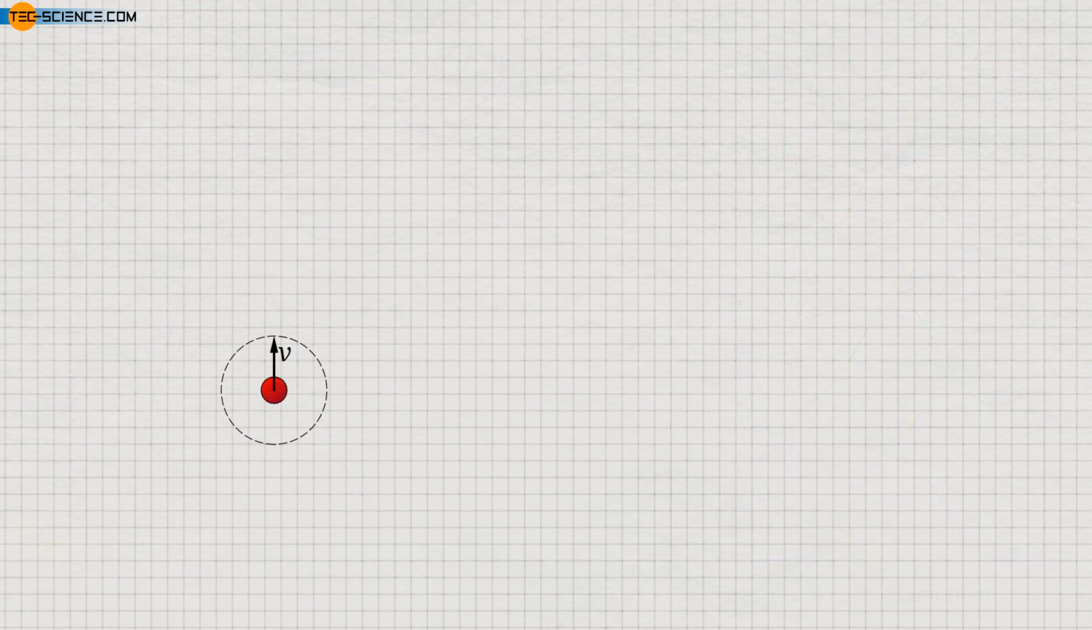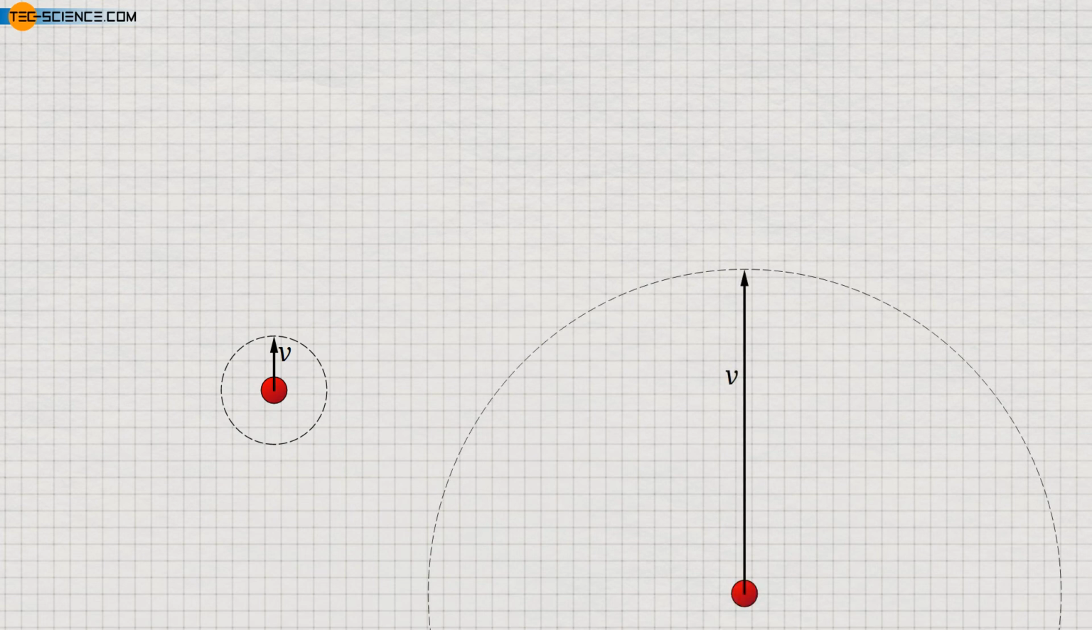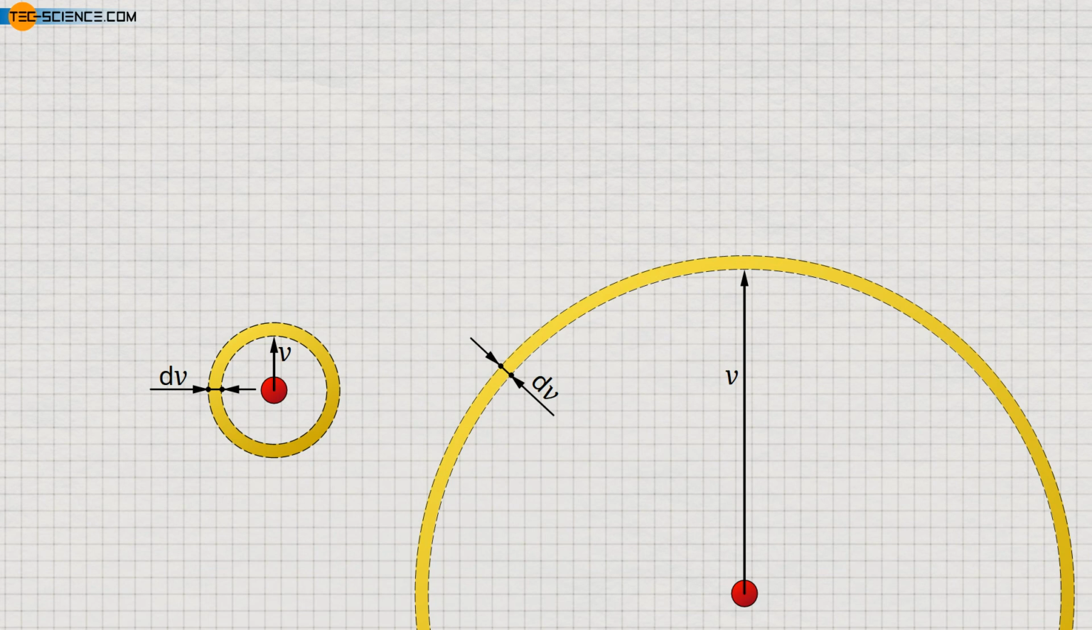For this purpose, we consider a relatively low speed and a relatively high speed. For both cases, a speed interval of the same size is given, within which the speed can vary. This interval is graphically represented by an annulus. In which speed range are more molecules found now? In the one with the low speed, or in the one with the higher speed? Let's take a closer look at the figures.